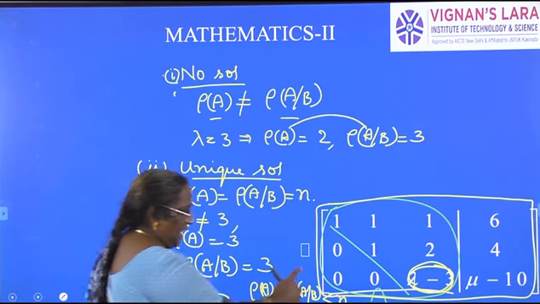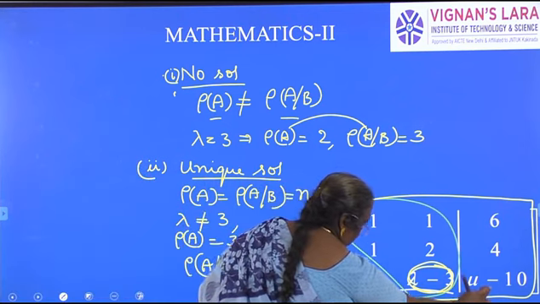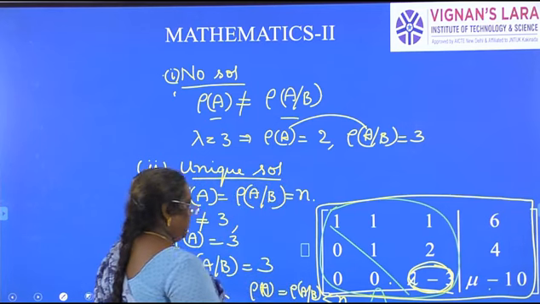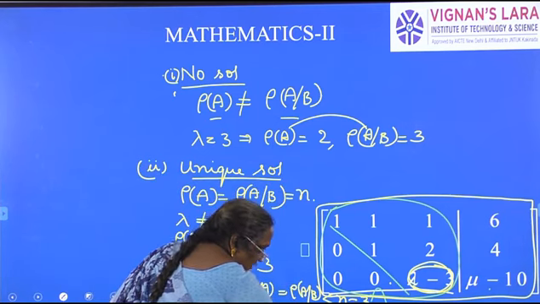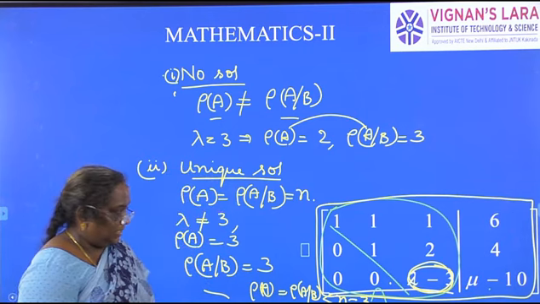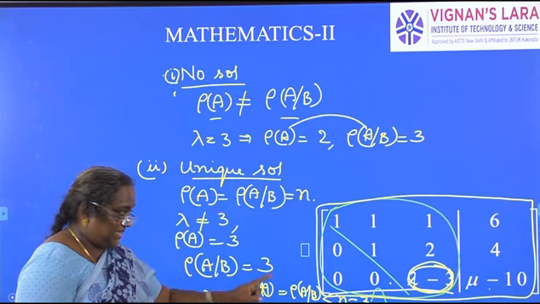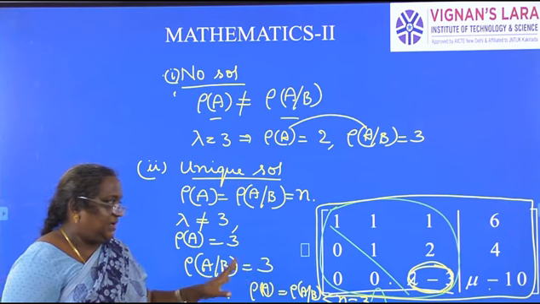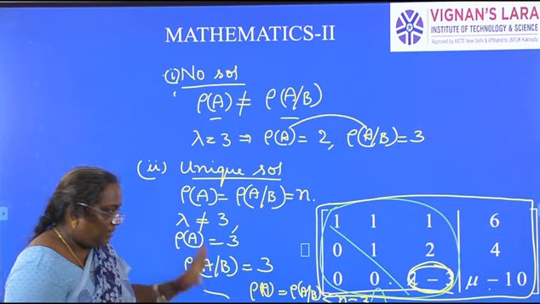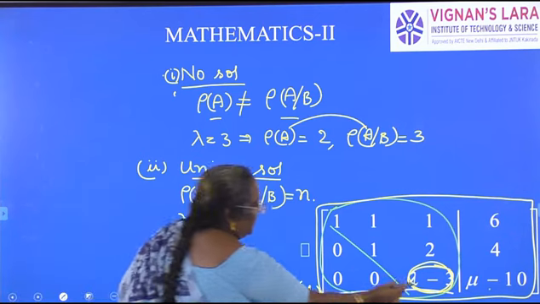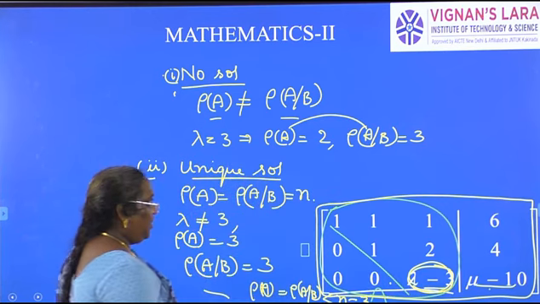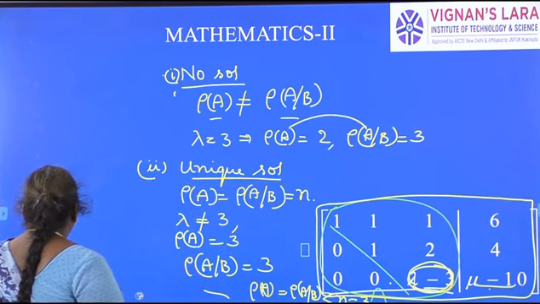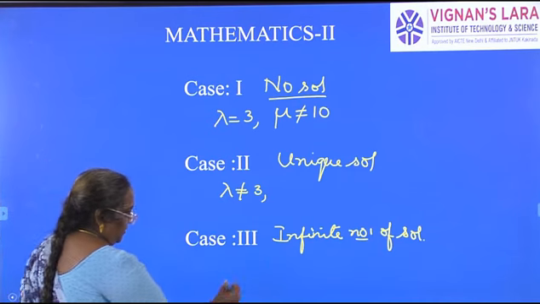Means rank of A should be 2, less than n. The number of unknowns here is 3. Means rank should be less than 3, so the possibility is 2. When will it be 2? When lambda is equal to 3 and mu is equal to 10. Only in those two cases will you have infinite number of solutions.